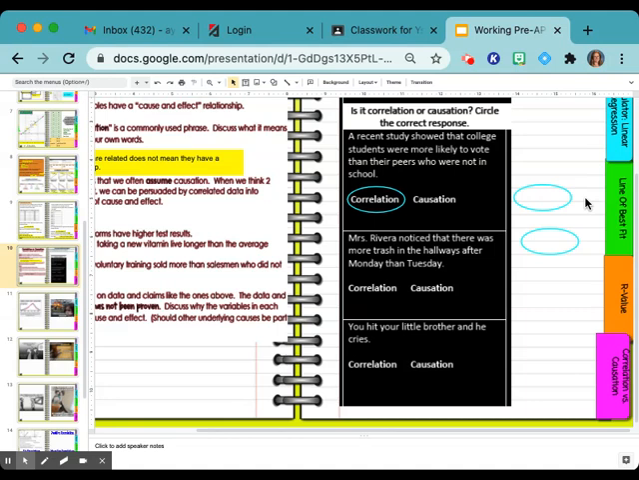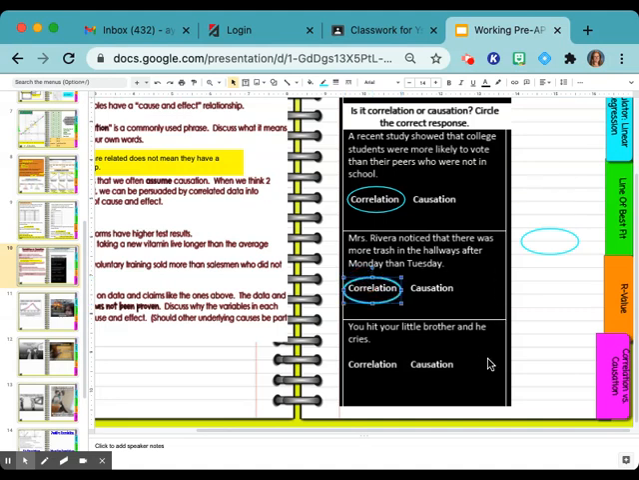So just because it's Monday or Tuesday, that doesn't cause there to be more trash in the hallways. What causes there to be more trash? Kids. The kids just throwing their stuff everywhere. Maybe on Wednesday, the principal comes around and yells at them and they pick up their trash. All right, so that is correlation.